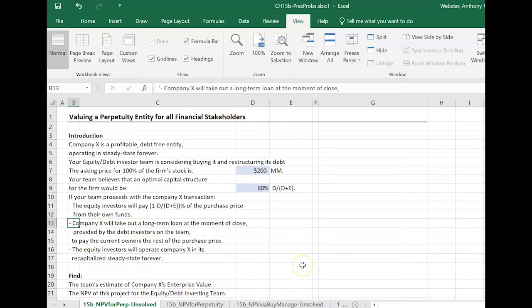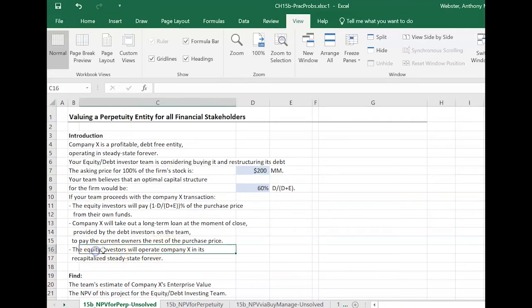And then the debt folks are going to get involved because Company X would take out a long-term loan at the moment of closing, which is going to be provided by the debt investors on the team. And that's going to pay the remaining portion of the 200 million required to get 100% ownership of the firm.